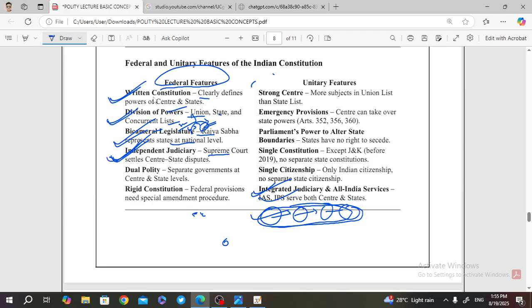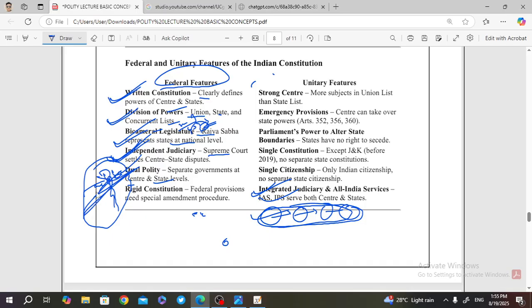In India, both the features are seen. That's why India is a quasi-federal country, because we have both the unitary features and the federal features. I'm telling this point so that your concept becomes clear. We have dual polity: the central government and the state government, with a clear-cut definition and separation between them. That is a feature of the federal system.